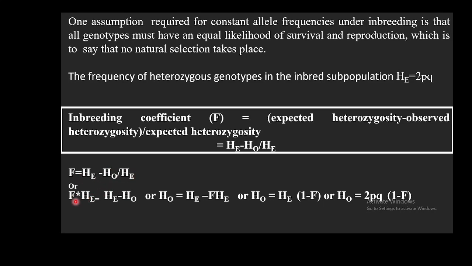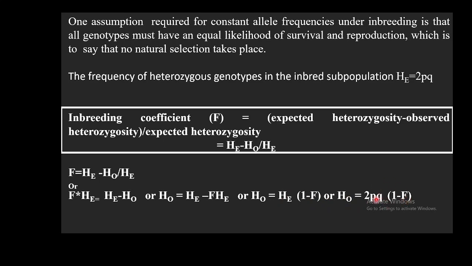And if you do some mathematical calculation, you will be getting H0 is equal to HE minus F HE, or H0 is equal to HE (1 minus F). We already know expected heterozygosity is always 2pq, so instead of HE you can place 2pq, so you will be getting 2pq (1 minus F).